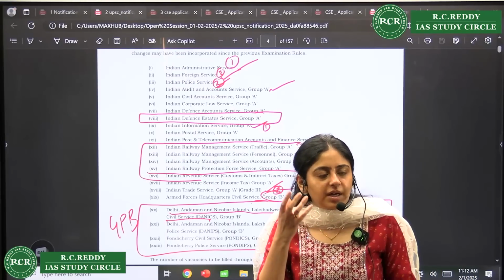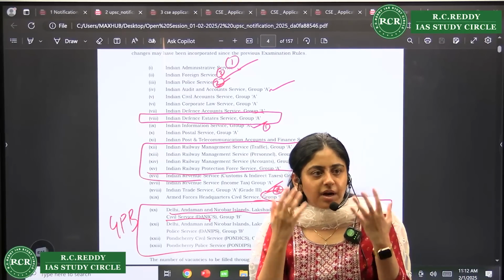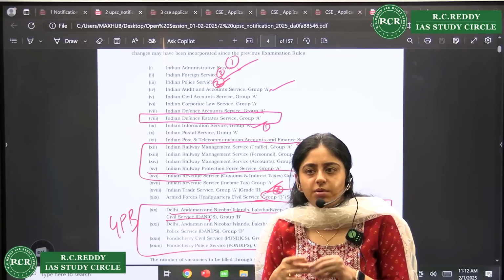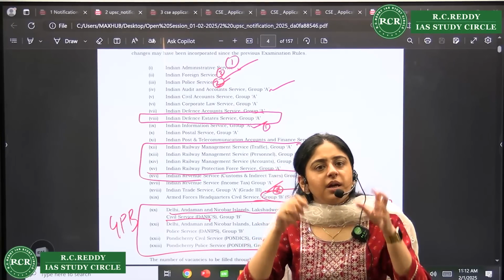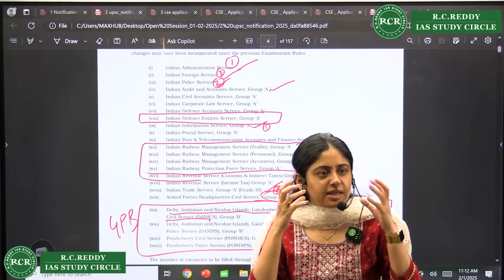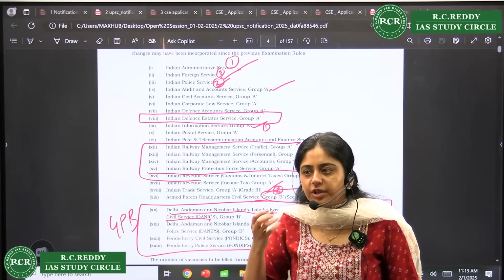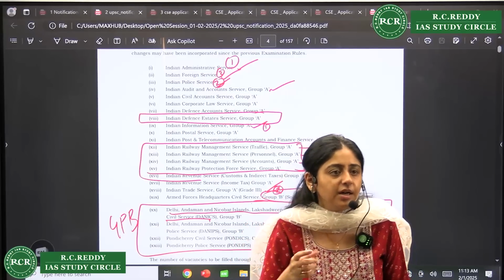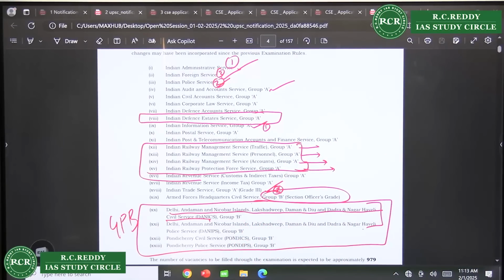So usually when you are wearing specs and you get your photo clicked, the flash comes and your eyes are hidden. So what you can do is go to an optician shop, get an empty frame and put it on. In your photo, nobody can recognize whether it's empty or with glasses. You can get your photo clicked with the empty glasses, or without glasses, a frame can be there, right? But if you are a regular user of your specs, do get your photo clicked with your specs only.